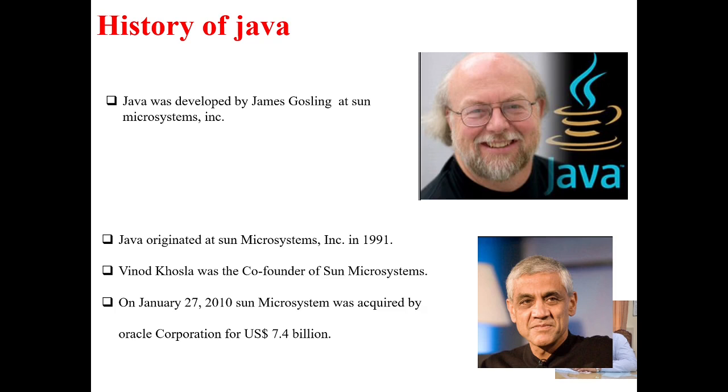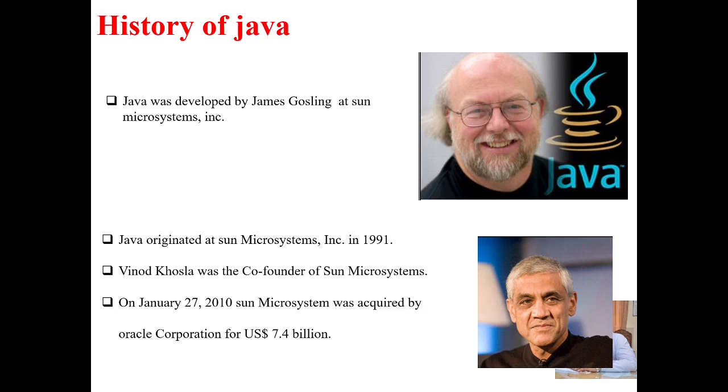In the beginning, 4 people started this company. One of them is Vinod Khosla, but after 2 years he left the company. They built software for appliances basically. Different devices required different software, because before Java all coding was done in C and C++. After some time they realized that if they could build a platform independent language, they could reduce these efforts. It means a software that can run on all platforms can reduce the human effort.